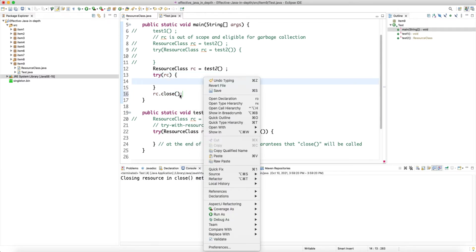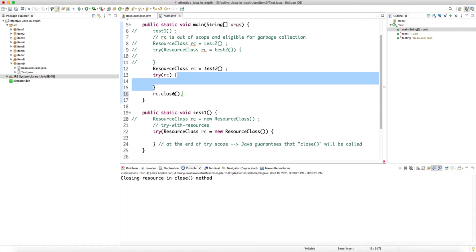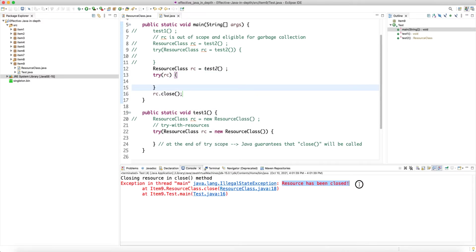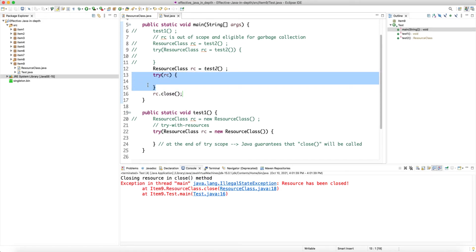All right, so this works, but then if I run this, this line is going to throw the exception because the try with resources already closes this resource. So we're going to see the resource has been closed. So try with resources closes that.